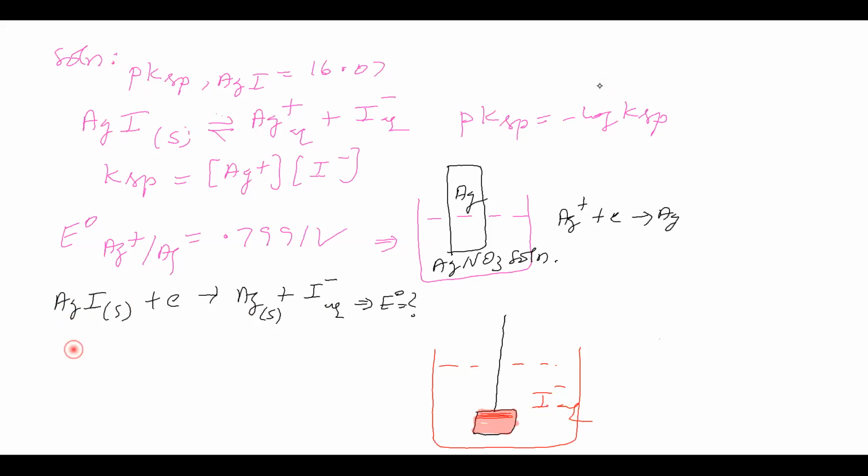Now see, this electrode and this electrode are different. So for this, the E naught is different. For this E naught is given. Now they are asking E naught for this. How to find E naught for this? That we will see. For which reaction do we have to find E naught?